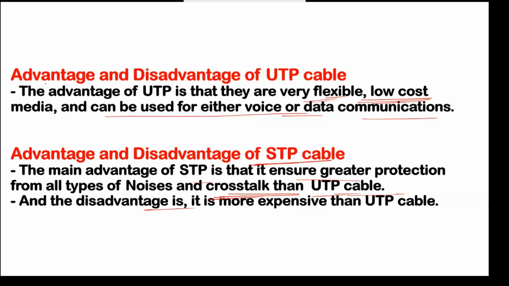So we have to select like that. Suppose you need a cable for a place where more noise is available, like a factory, or any place where noise is available. For that you can select this type of STP cable. Otherwise you can select UTP, no issue, because in normal companies we don't have much noise or many chances of crosstalk. So you can select UTP also.